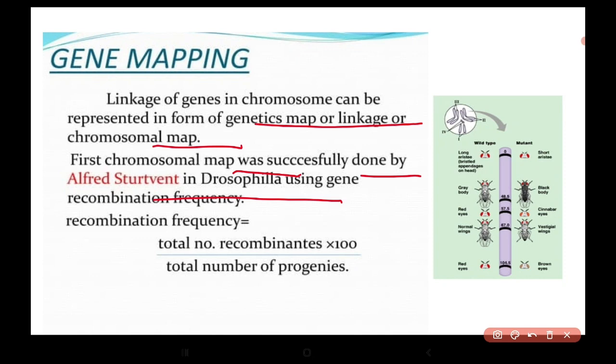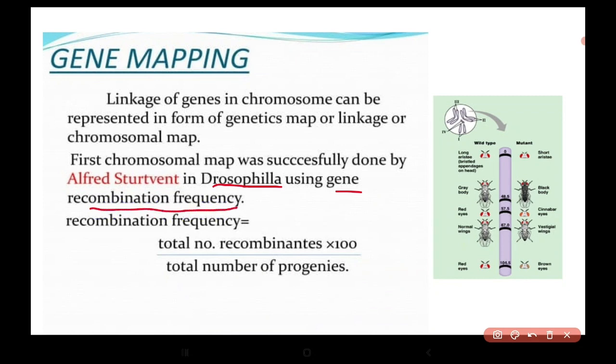The first chromosomal map was given by Alfred Sturtevant in Drosophila melanogaster using gene recombination frequency. Recombination frequency is equal to total number of recombinants divided by total number of progeny into 100, that will give the amount of recombination frequency.